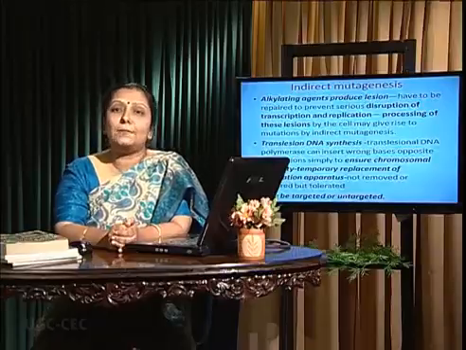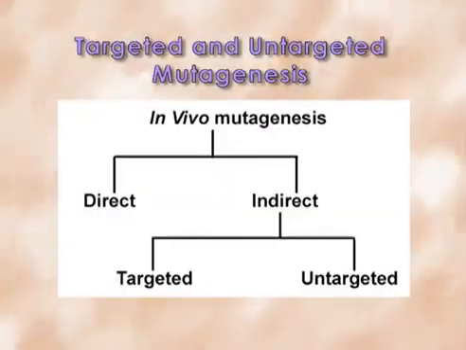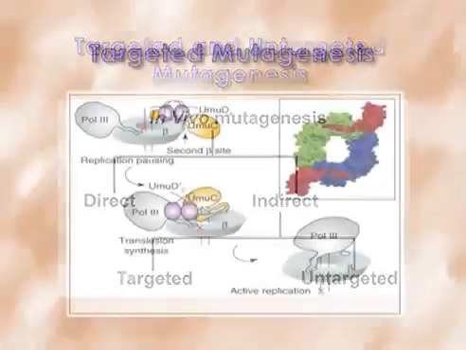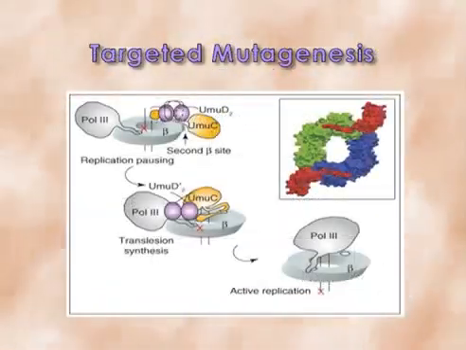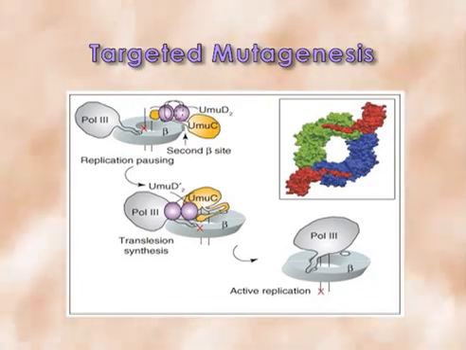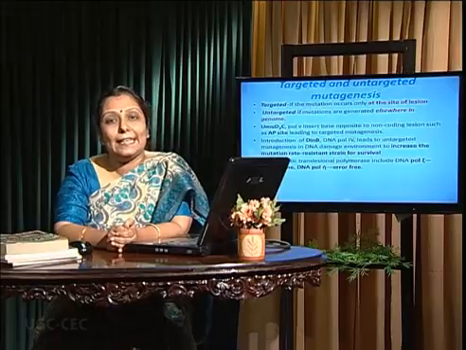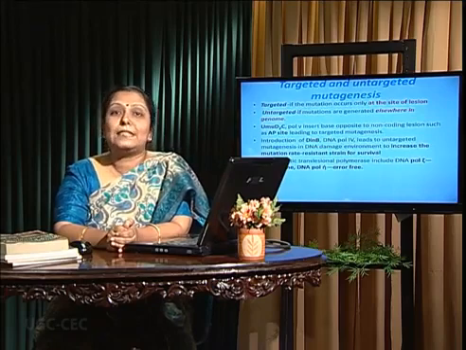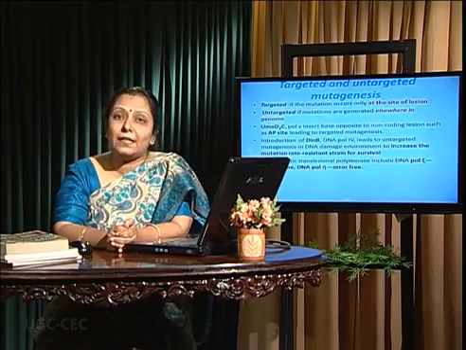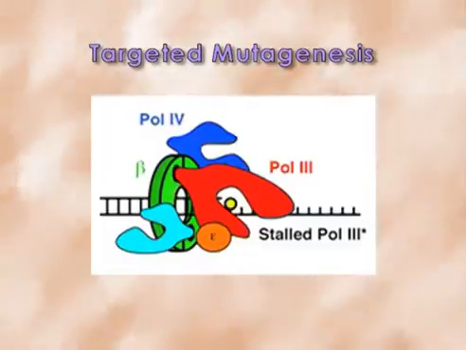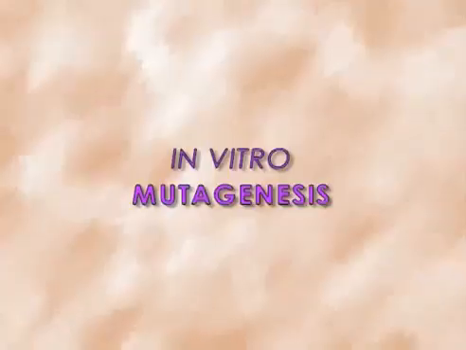This indirect mutagenesis may be targeted or untargeted. Targeted means that mutagenesis happens only at the site of the lesion. That happens with the help of UmuD'2C, or polymerase V action. So if an AP site, an apurinic site, is present, against which any random base like A is selected in the case of E. coli, it gives rise to targeted mutagenesis. But in the case of untargeted mutagenesis, driven by DinB or DNA polymerase IV, mutagenesis is introduced at sites other than the lesion site.